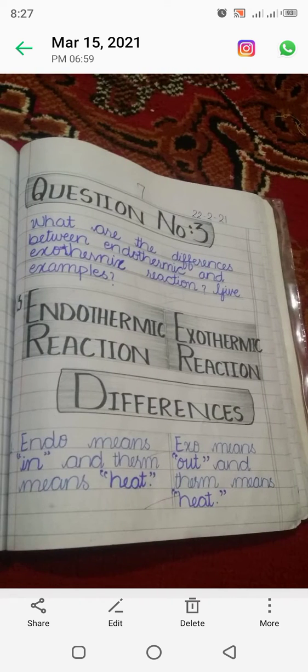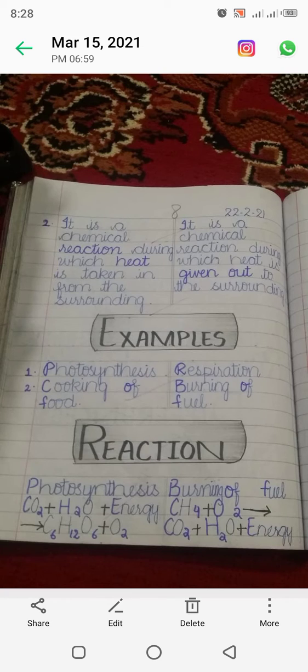Now coming towards question number 3: what are the differences between endothermic and exothermic reactions? Give examples. First of all, endothermic reaction. Endo means in and thermic means heat. It is a chemical reaction during which heat is taken in from the surroundings, that type of reaction in which energy or heat is taken in from the surroundings.